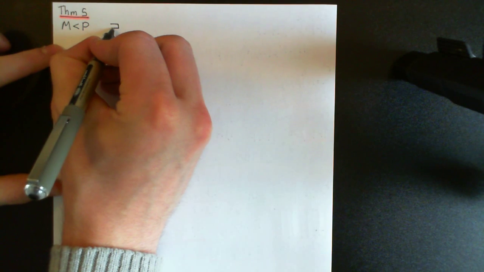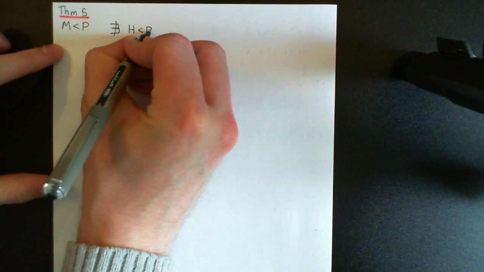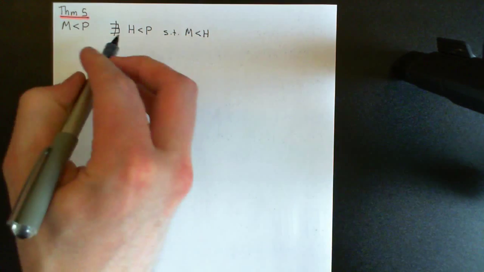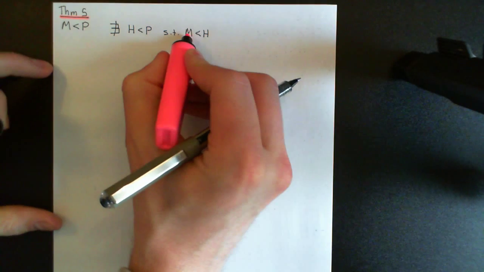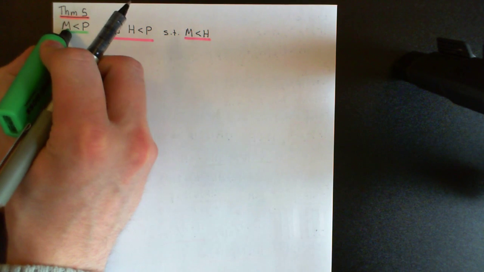Okay, so there is no larger proper subgroup of P that properly contains M. I will write this out: there does not exist a capital H, let's say, which is still a proper subgroup of capital P, such that M is properly contained in capital H. This cannot exist. There cannot be something that is larger than M and which is still a proper subgroup. Of course, the improper subgroup is still there. That's still a larger subgroup that completely contains M properly. But of course, that's not a proper subgroup anymore. So there is no larger proper subgroup. It's maximal with respect to proper subgroups.